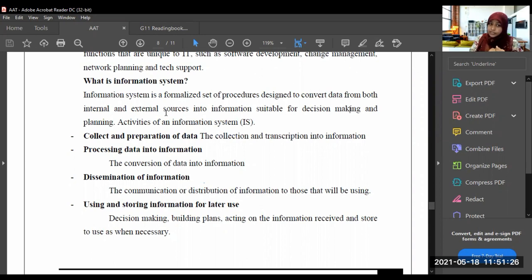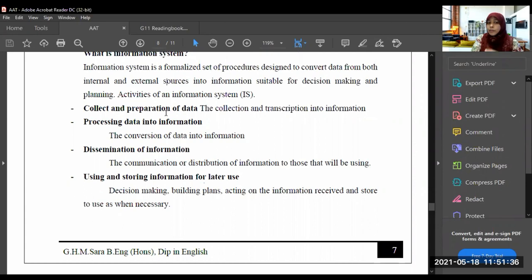There are some activities of this information system. What are the activities? First, collection and preparation of data. It collects the data and prepares the data for transcription into information. It changes the data into information.